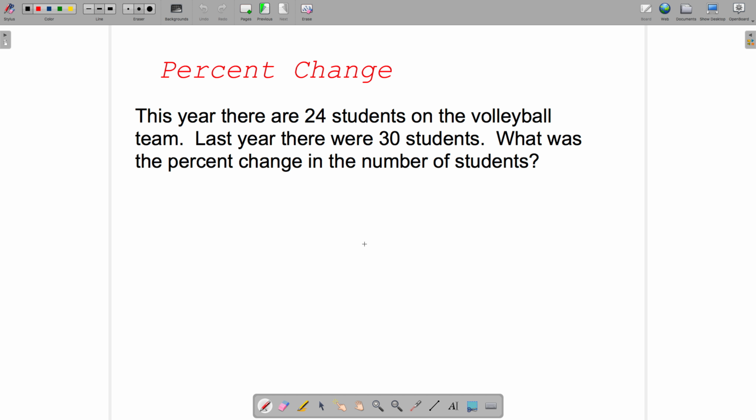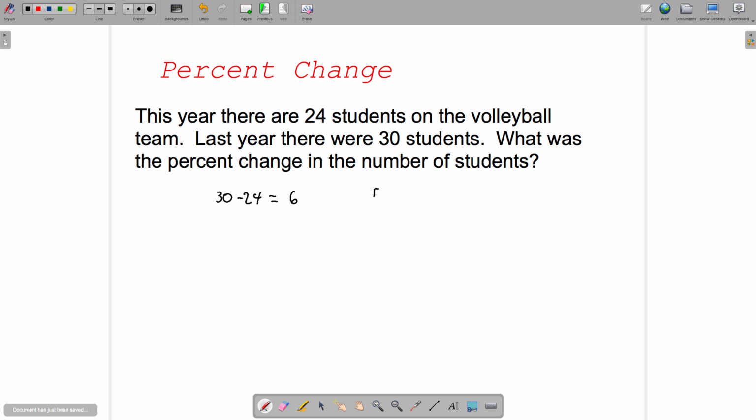This year there are 24 students on the volleyball team. Last year there were 30 students. What was the percent change in the number of students? Well, we've got 30 minus 24 tells us that the amount of change was 6.